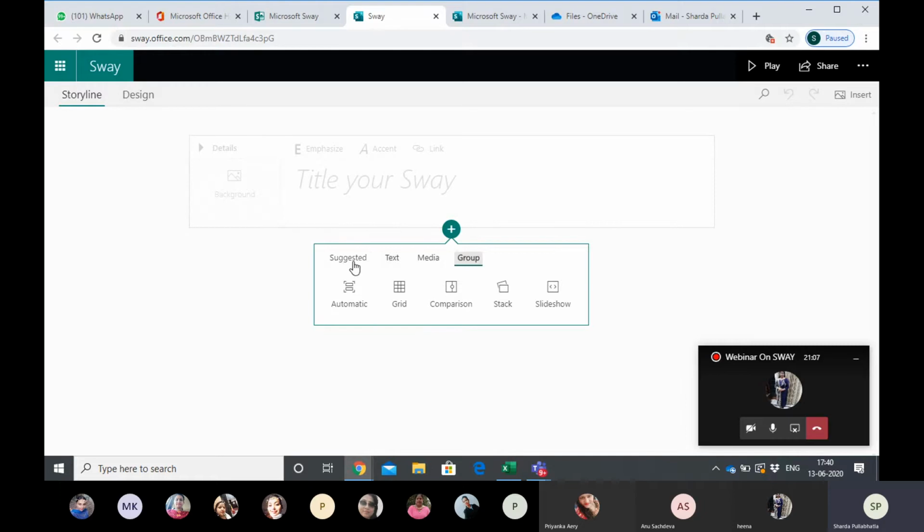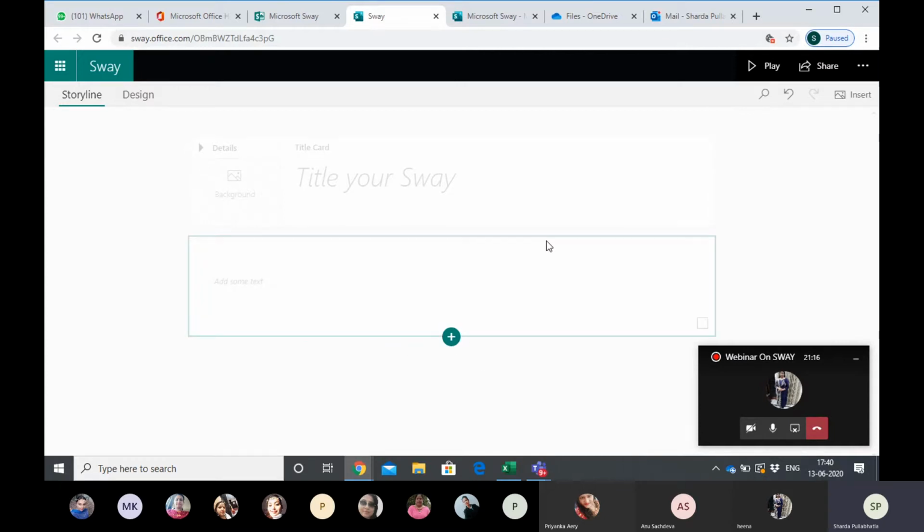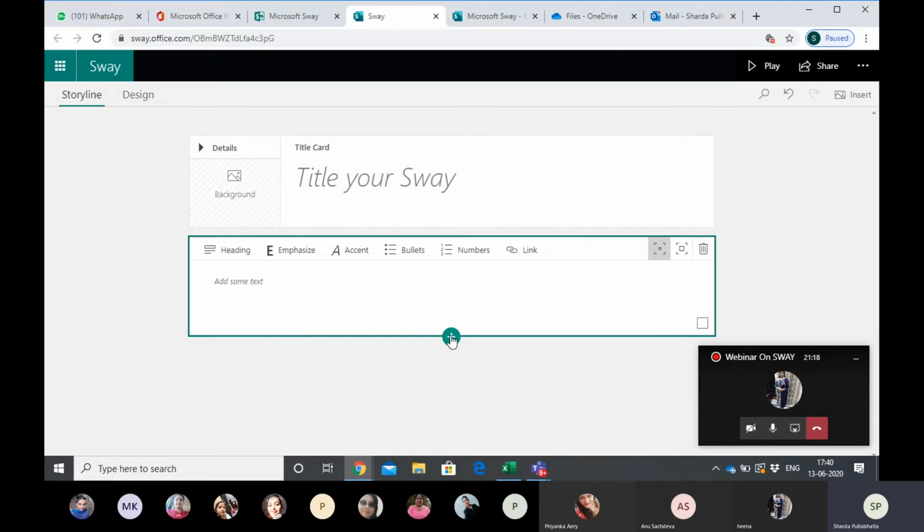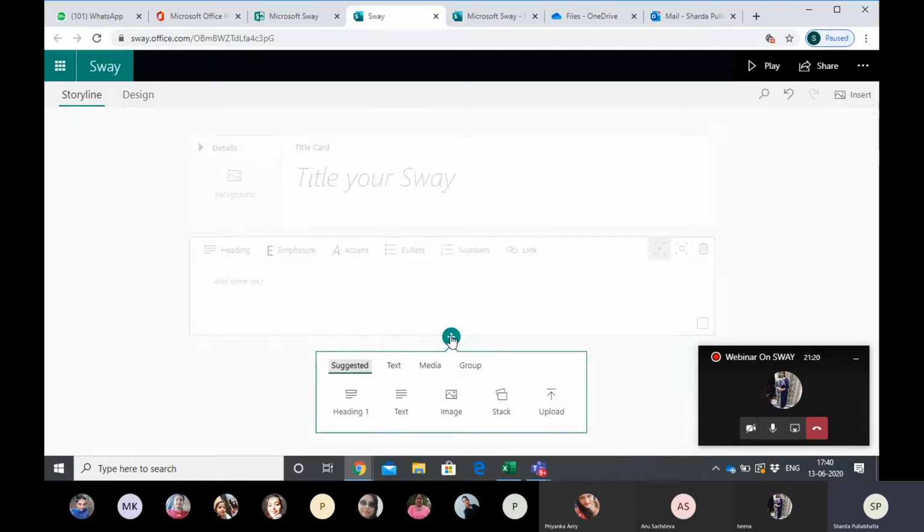So let's proceed. I click on this insert and the heading is already there. Now I click on a text card, so it gives me a text card. You see the plus button is again highlighted and it is asking me what I want to do next. The Sway, they have said, should be for 2 minutes. So we have to make it complete with all the information, but we should not make it so long that no one watches it. So try and use these types of options, like tags, so that you can include more things.